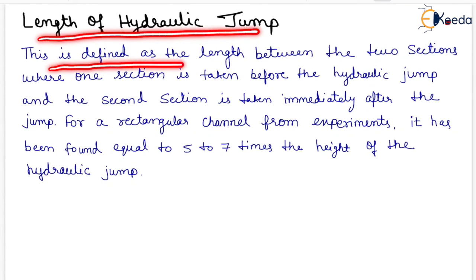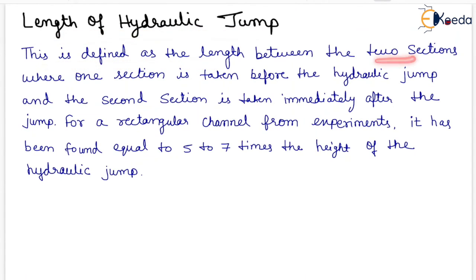Now, length of hydraulic jump. This is defined as the length between the two sections where one section is taken before the hydraulic jump and the second section is taken immediately after the jump. For a rectangular channel, from experiments, it has been found equal to 5 to 7 times the height of the hydraulic jump. That is all about the hydraulic jump.